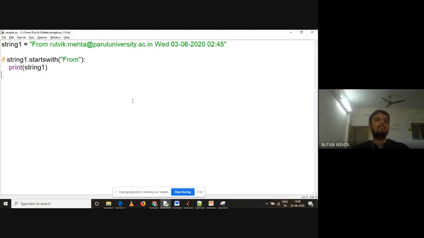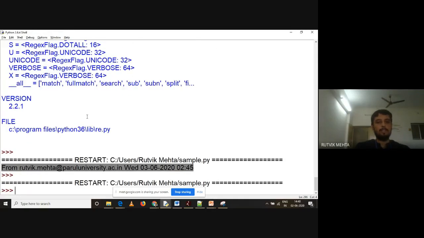Okay, fine. So string dot startswith, we have written it. String one dot startswith, and we are saying from. Now understand this. If I write from colon over here, what will be the output? There won't be any output, because my string is starting with from, but it is followed by a space. There is no colon in between. So this condition will be false, which means there won't be any output.